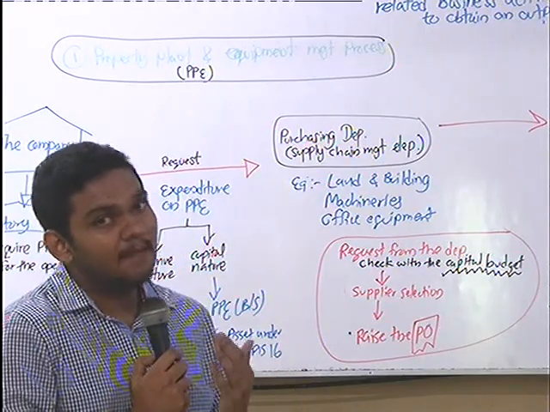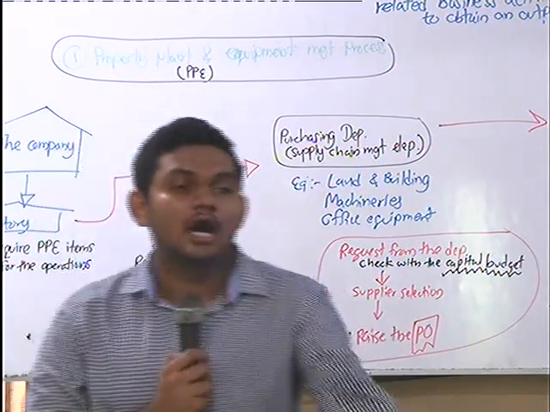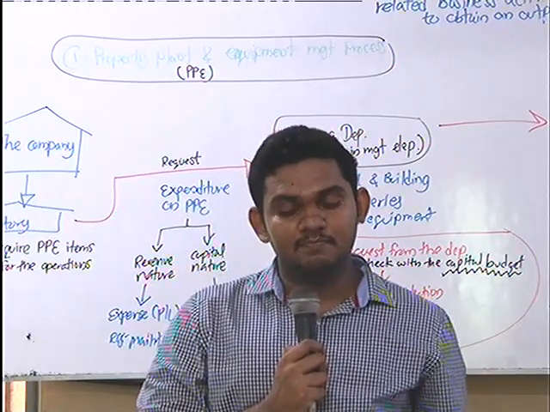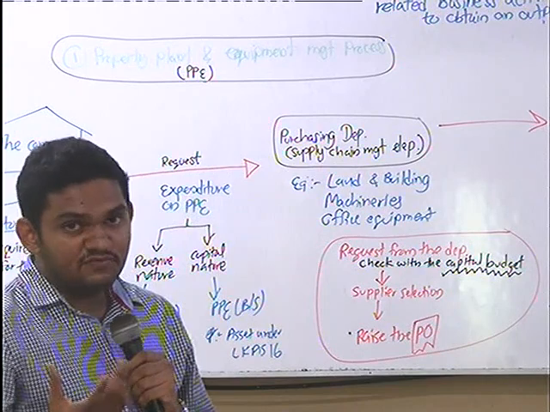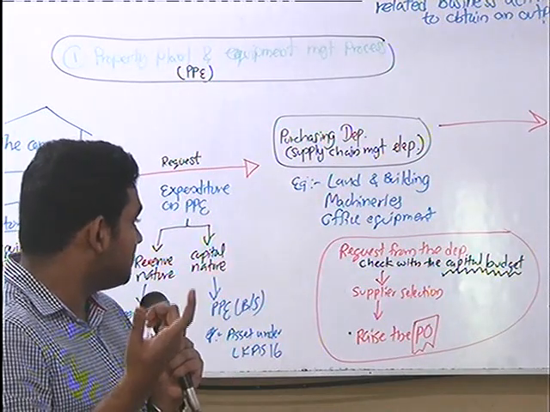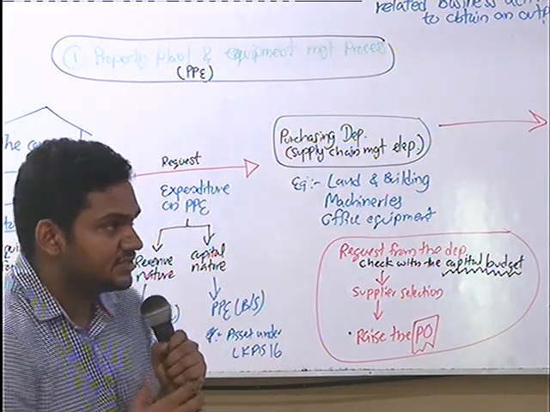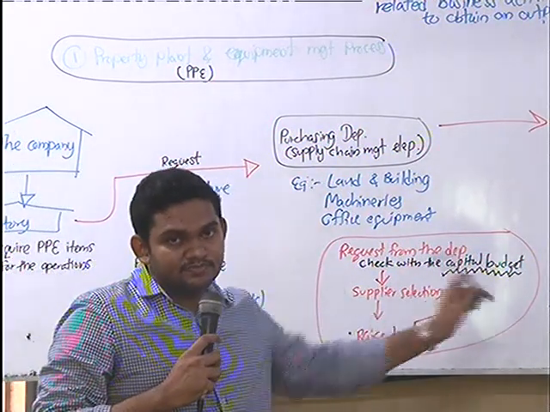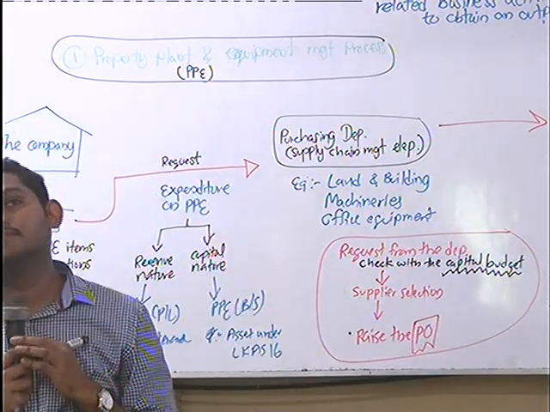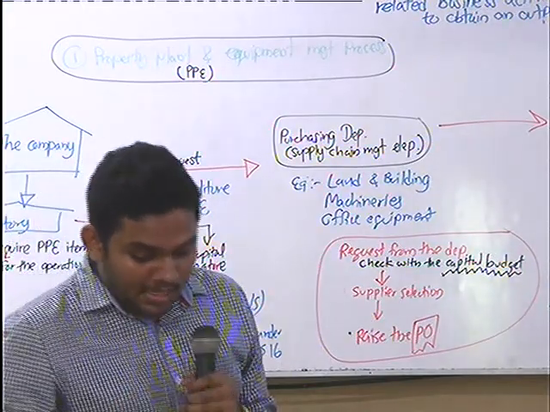You can't just approve it and ask the supplier to provide it. For these types of transactions, there is a thing called a capital budget. Hope you can see it. Capital budget means